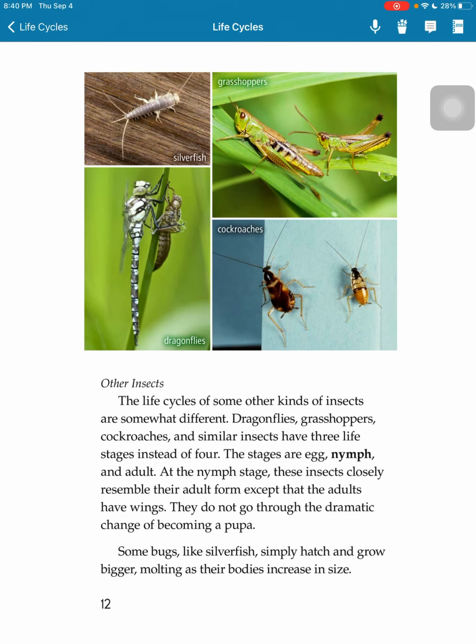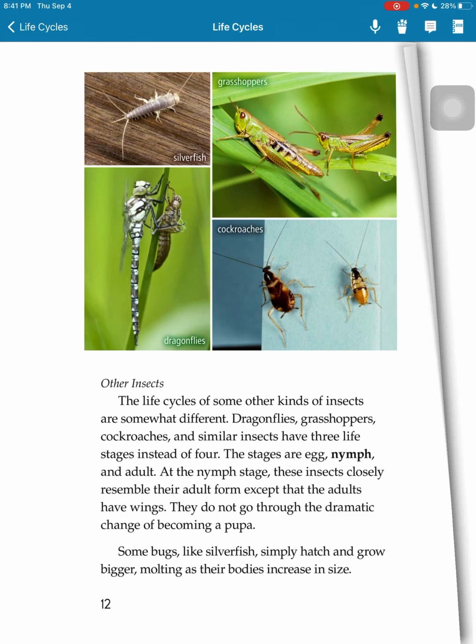Other insects. Some life cycles of other kinds of insects are somewhat different. Dragonflies, grasshoppers, cockroaches, and similar insects have 3 life stages instead of 4. The stages are egg, nymph, and adult. At the nymph stage, these insects closely resemble their adult form except that the adults have wings. They do not go through the dramatic change of becoming a pupa. Some bugs, like silverfish, simply hatch and grow bigger, molting as their bodies increase in size.